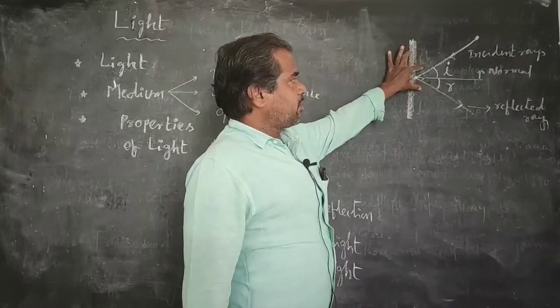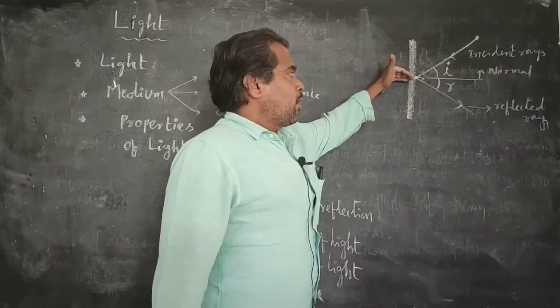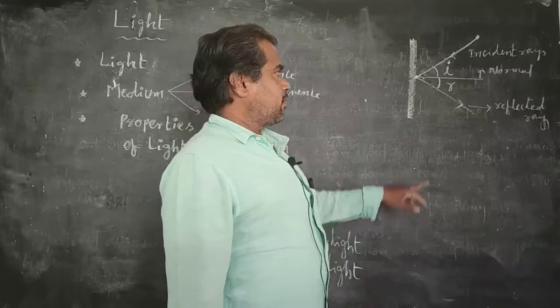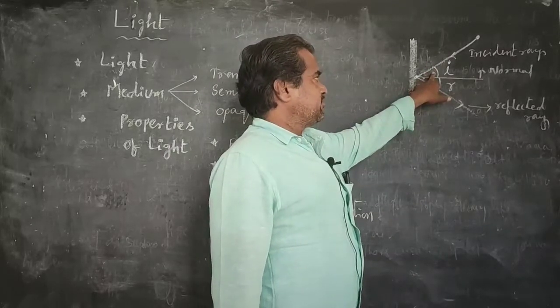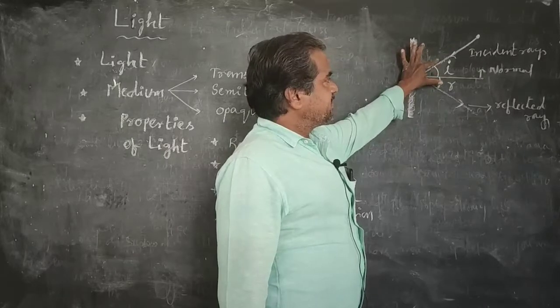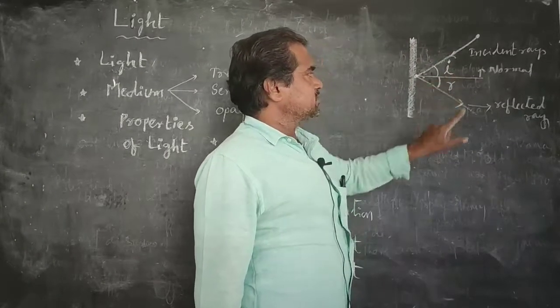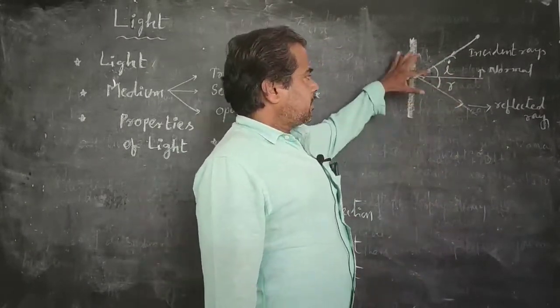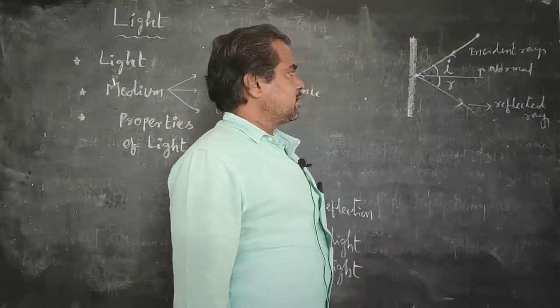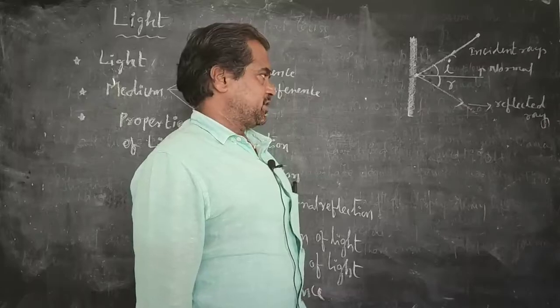Here two angles are formed. If we draw one normal from the point of incidence, at that time two angles are formed. One angle is the angle of incidence. What is called the angle of incidence? The angle between the incident ray and the normal is called the angle of incidence, and the angle between the normal and the reflected ray is called the angle of reflection.